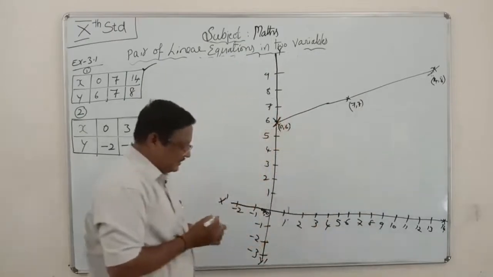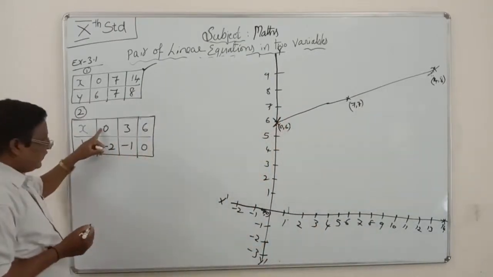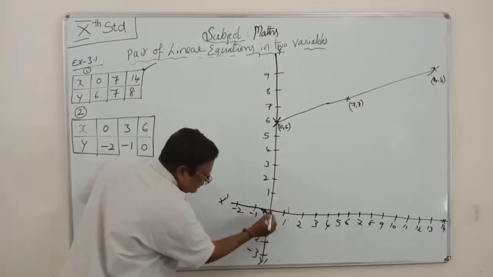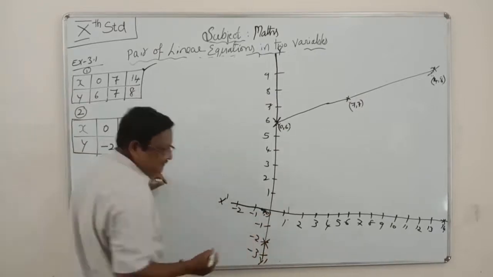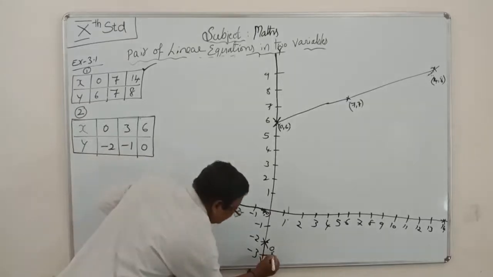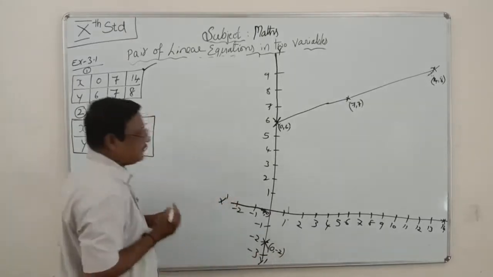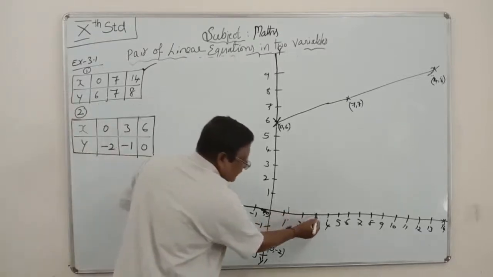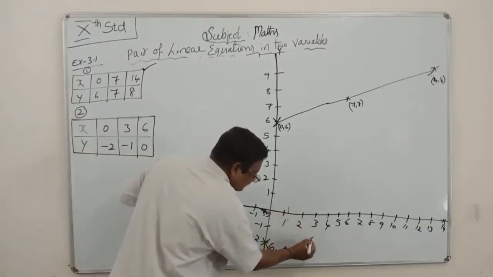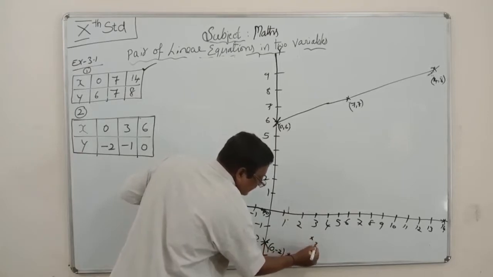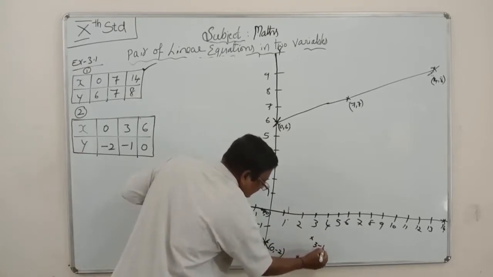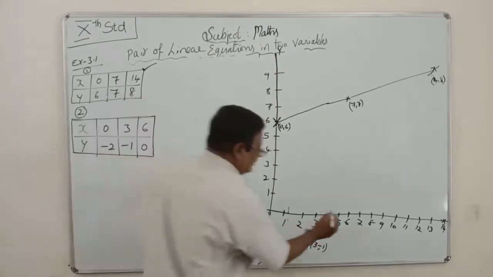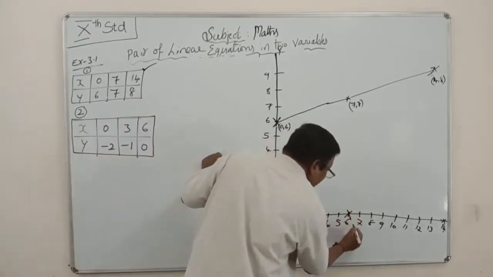Next, the second one. You see, when x is 0, y is minus 2. This is the point, 0, minus 2. The next point: x is 3, y is minus 1, so here. This is the second one. X is 6, y is 0. This is 6, 0.